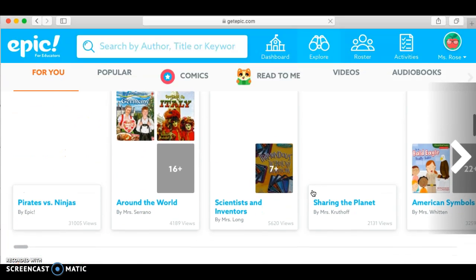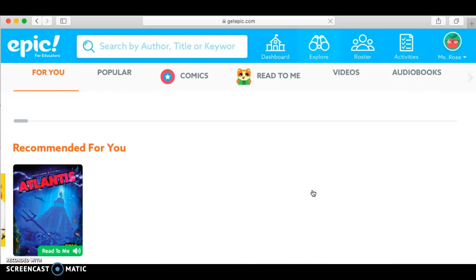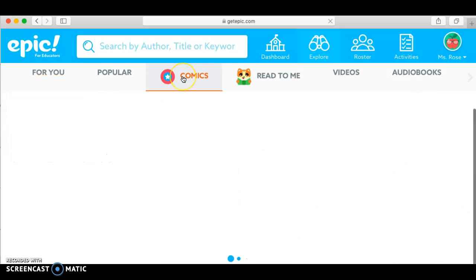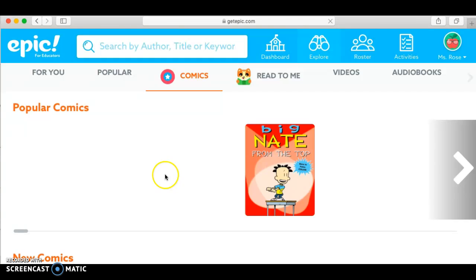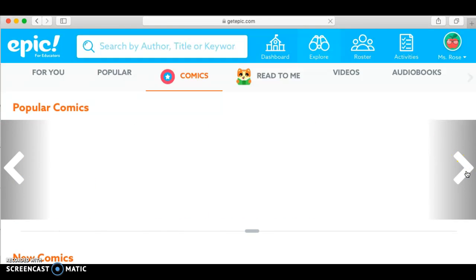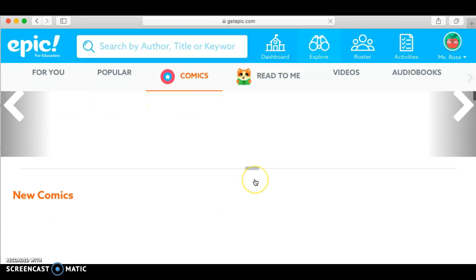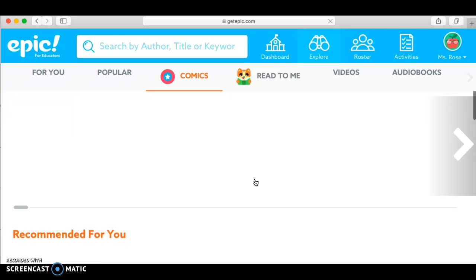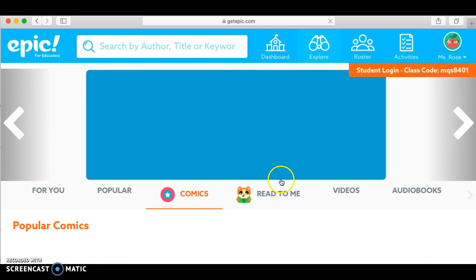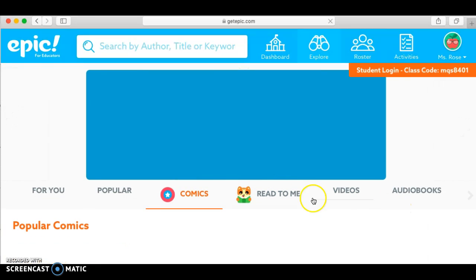And then also like collections. You can come up here and hit comics, and it will bring up comics because I know a lot of kids these days are liking these comics. I apologize. I don't know why the books aren't loading here. It works better. There's an app on your iPad that you can get, and it seems to work better on the app than it does on the computer screen.